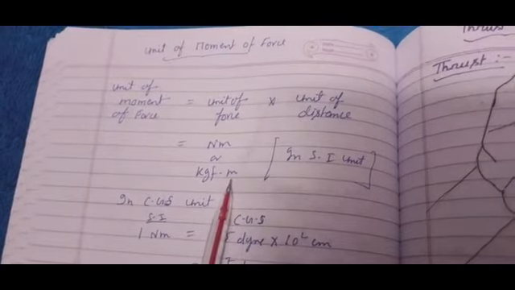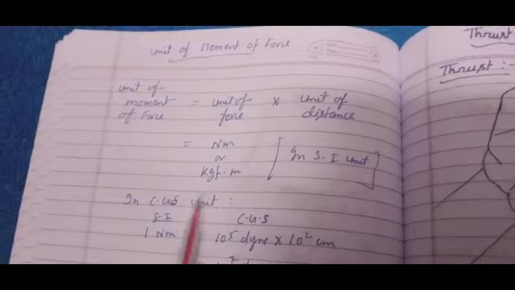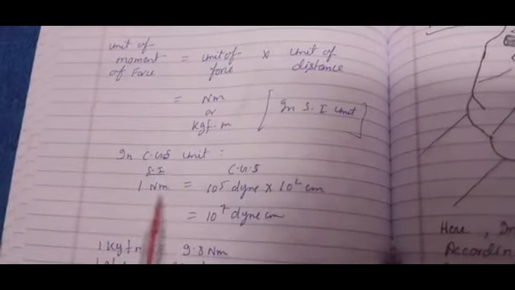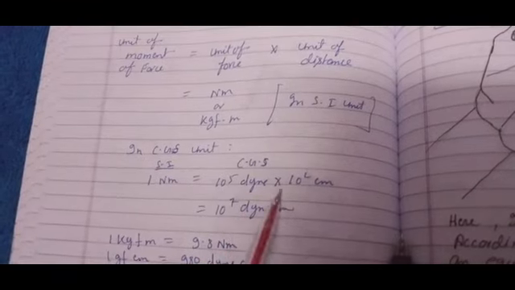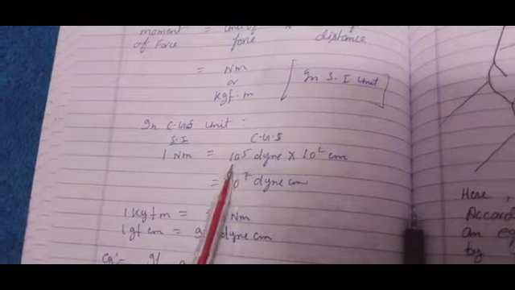And this is meter. So these both are SI units for moment of force. And what about the CGS unit in the SI system? 1 Newton meter is equal to 10 to the power 5 dyne into 10 square centimeter. See here, 1 Newton is converted into 10 to the power 5.